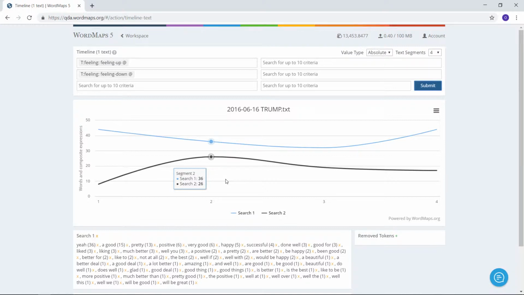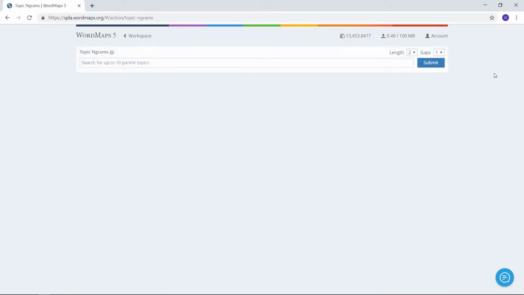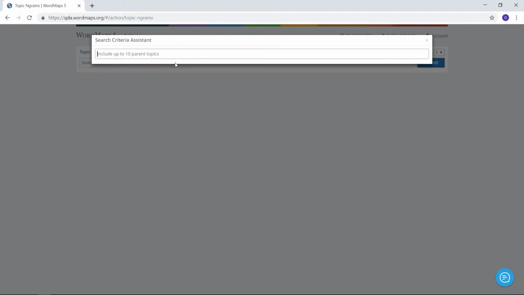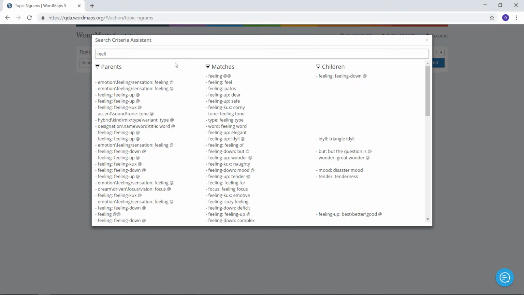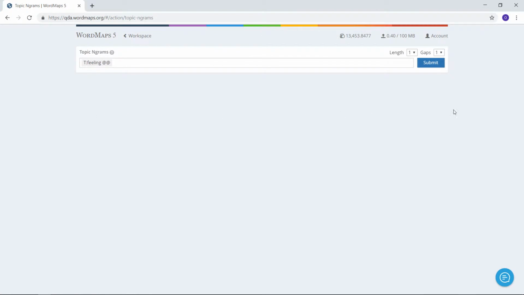But what I wanted to show you really was a little bit more information about the different options that you have if you're interested in emotions and sentiment. So let's go back and choose a different report. We'll choose our Ngram report. And I'll choose to have just a 1 gram, and I want every kind of feeling now. So a very, very broad general topic that is any feeling, and that's this one with the double asterisk. So this is really a very generic way of approaching this theme.